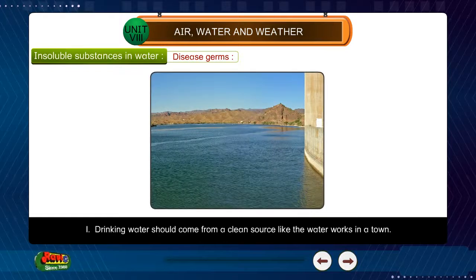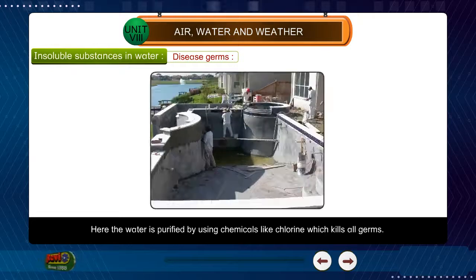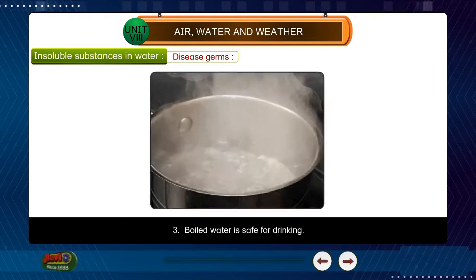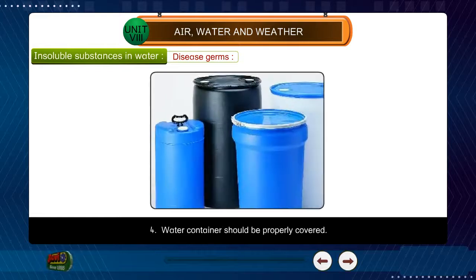1. Drinking water should come from a clean source like the water works in a town. Here, the water is purified by using chemicals like chlorine, which kills all germs. 2. If we have to drink water from a well, it should be purified by adding potassium permanganate. 3. Boiled water is safe for drinking. 4. Water container should be properly covered.